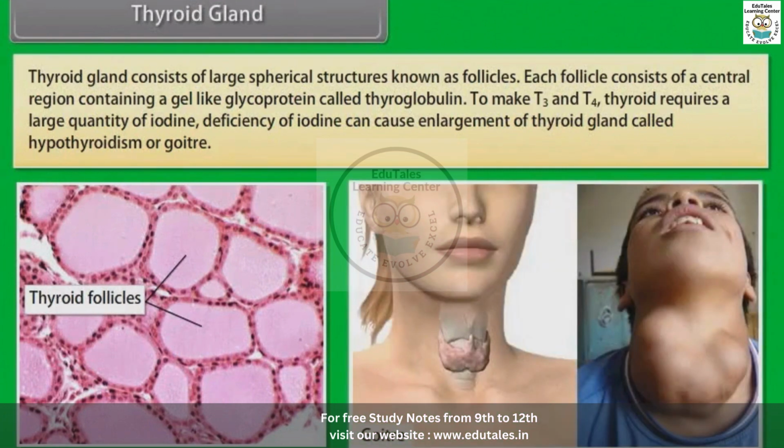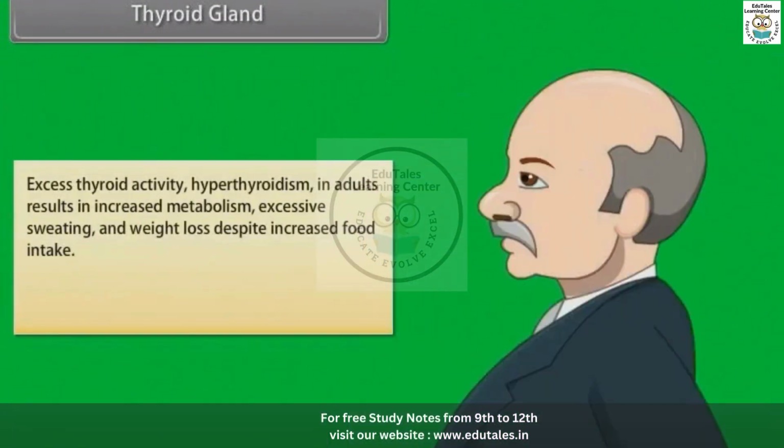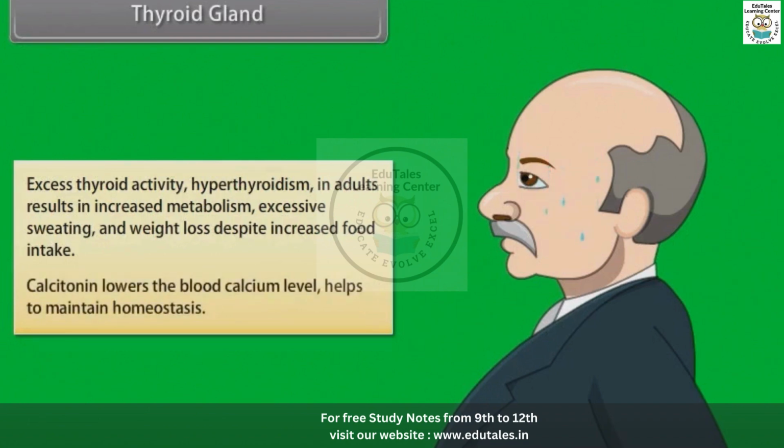To make T3 and T4, thyroid requires a large quantity of iodine. Deficiency of iodine can cause enlargement of the thyroid gland called hypothyroidism or goiter. Excess thyroid activity, hyperthyroidism, in adults results in increased metabolism, excessive sweating, and weight loss despite increased food intake. Calcitonin lowers the blood calcium level, helps to maintain homeostasis.